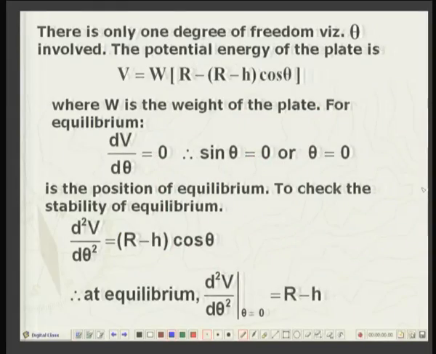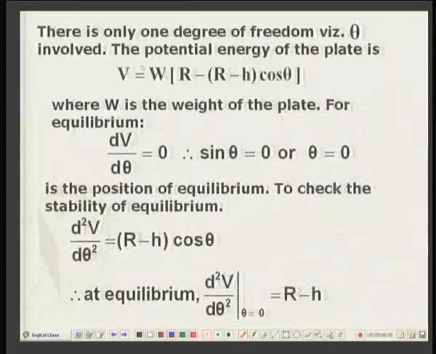Okay. So, from the datum the potential energy, W is the weight of the plate, so W into r minus (r minus h) cosine theta, that is the potential energy in the disturbed configuration.